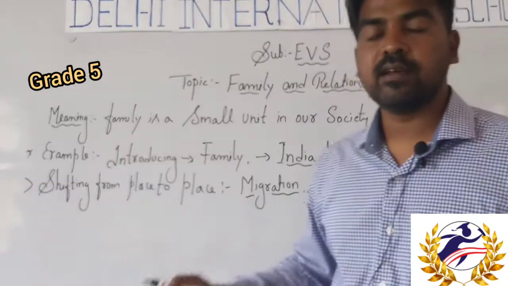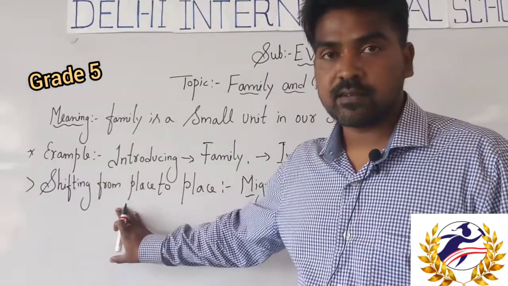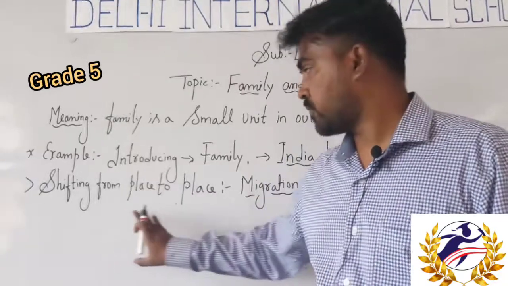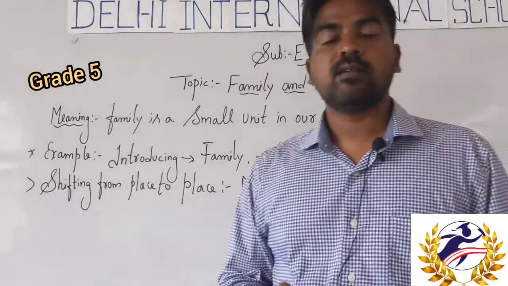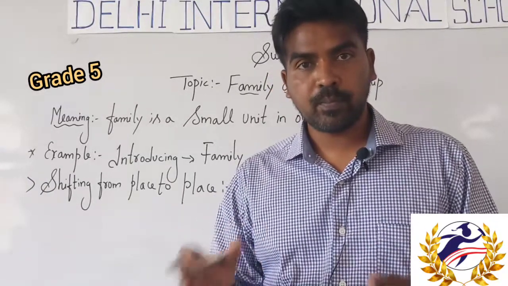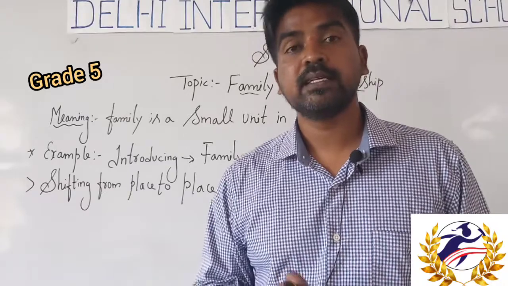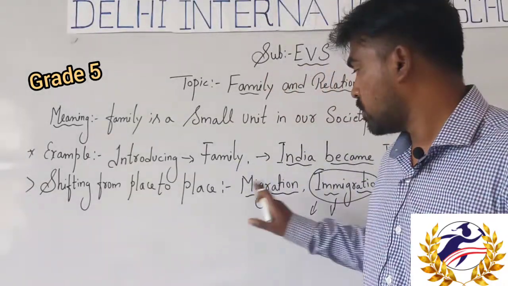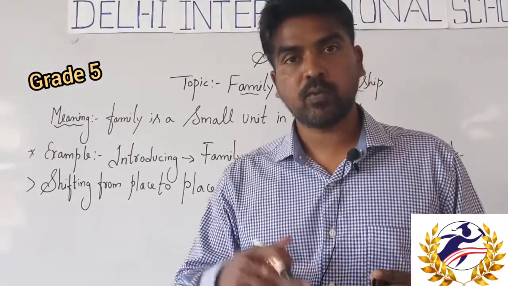So what is the meaning of immigration? Once again, immigration is also a process of shifting from place to place. But here, a person will move from one place to another place for permanent settlement. After moving, he is not going to go anywhere. He won't move once again.